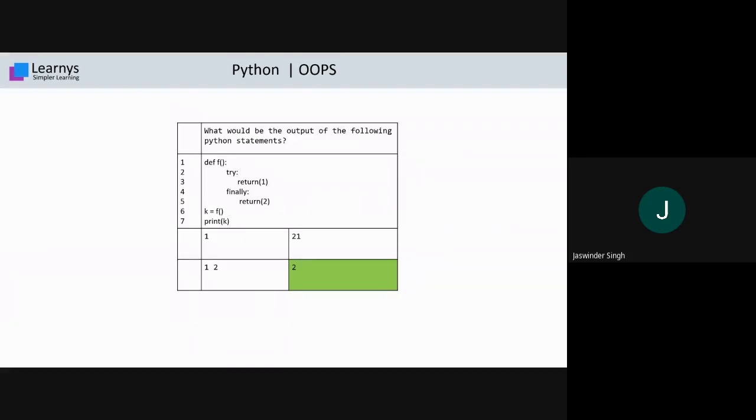Inside the try, it returns 1. It returns 1 to k, hopefully. But once it is coming out from the try, you know that finally will always run. And what does the finally return? That is 2. It means the value that k received is 2. So k is equal to 2. Then it will print 2. Simple. So 2 is the answer.